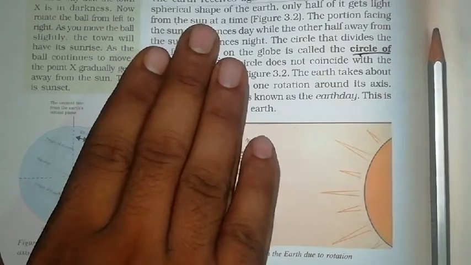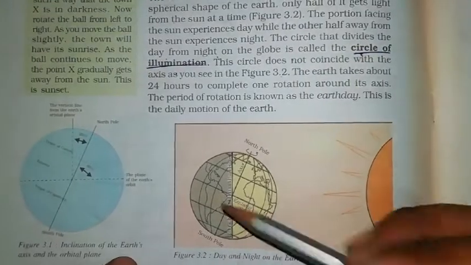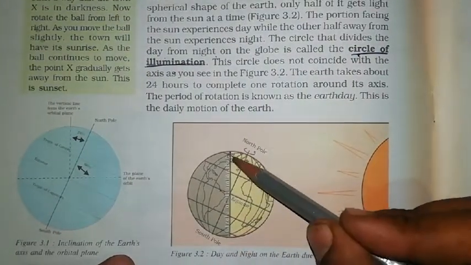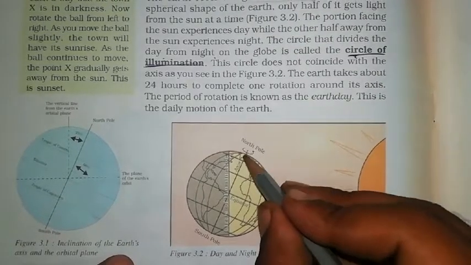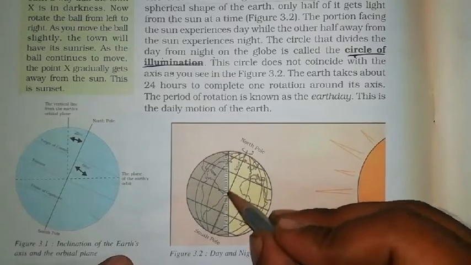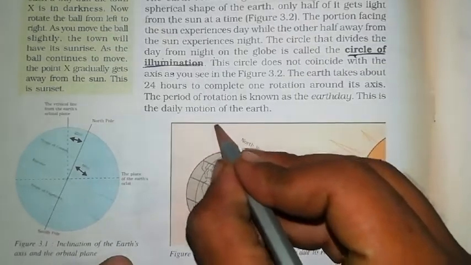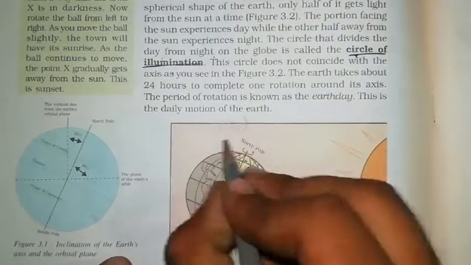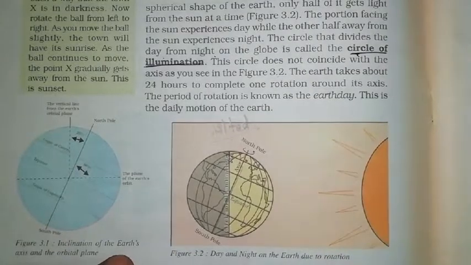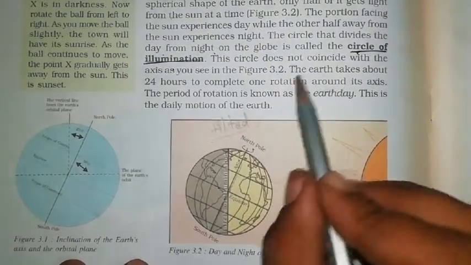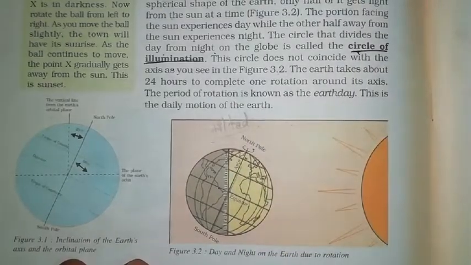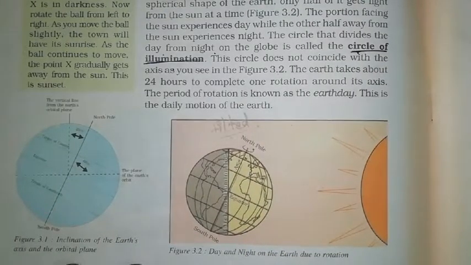So this circle of illumination does not coincide with the axis. Why? Because the axis is tilted, tilted at 66.5 degree. That is why the circle of illumination does not coincide with the axis.